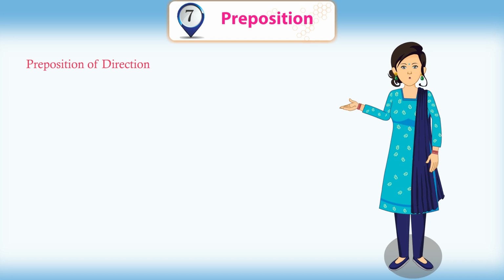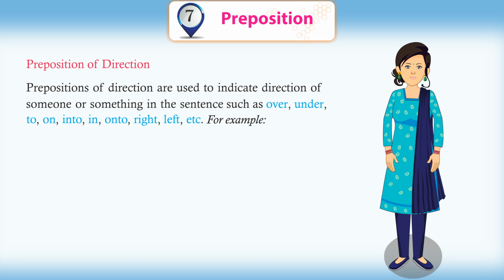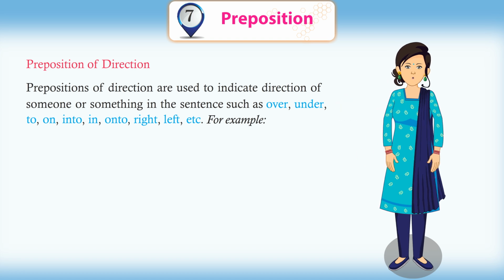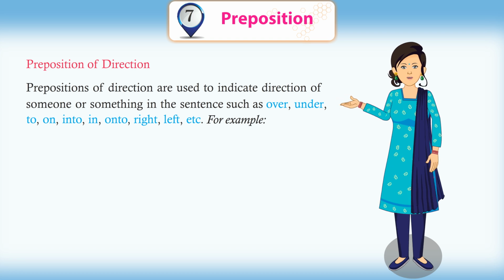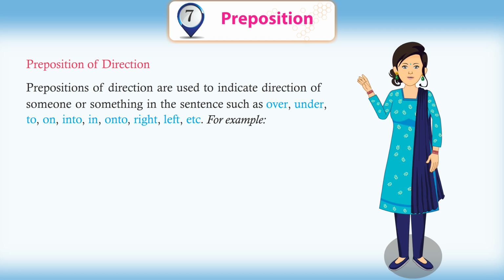Preposition of direction. Prepositions of direction are used to indicate the direction of someone or something in the sentence, such as over, under, to, on, into, in, onto, right, left, etc.